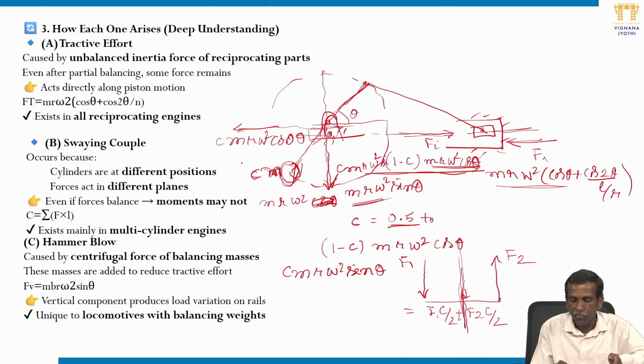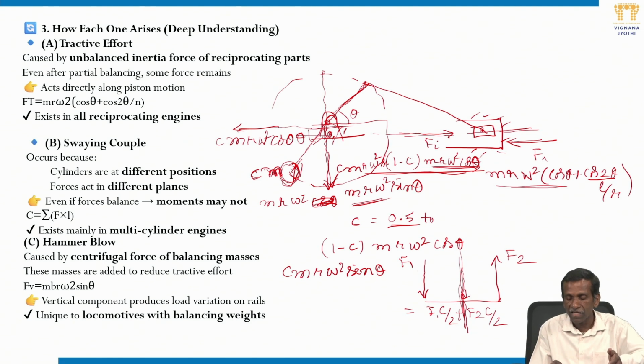Only c times m r omega square cos theta is balanced, but the remaining 1 minus c times m r omega square cos theta is unbalanced, and that also leads to tractive effect. In this case, c times m r omega square cos theta is balanced and 1 minus c times m r omega square cos theta is unbalanced, so the effect is less than if you try to balance the entire thing.